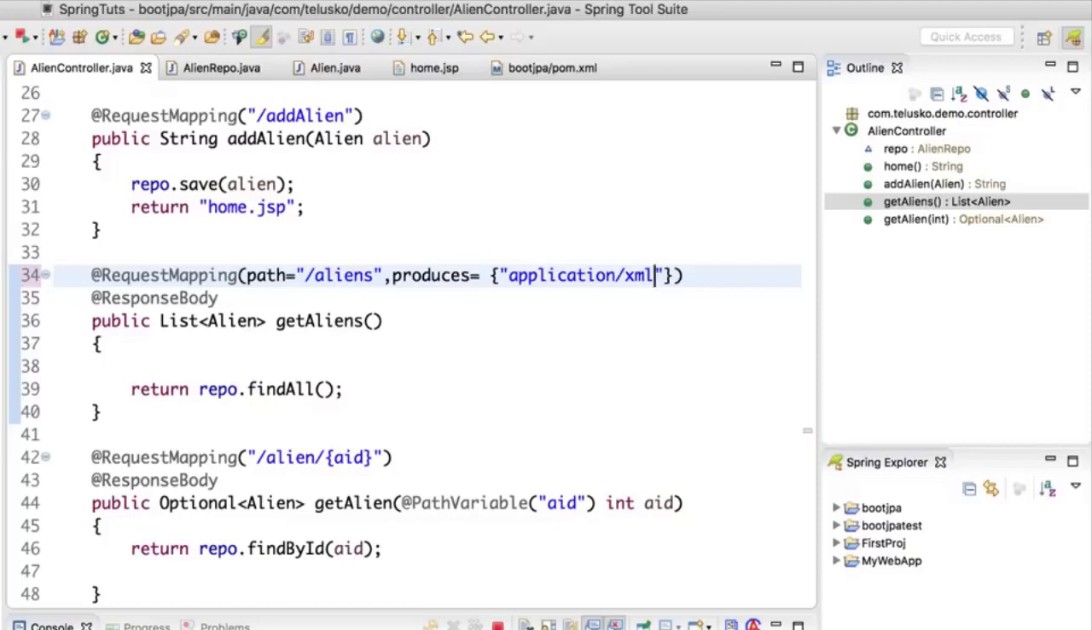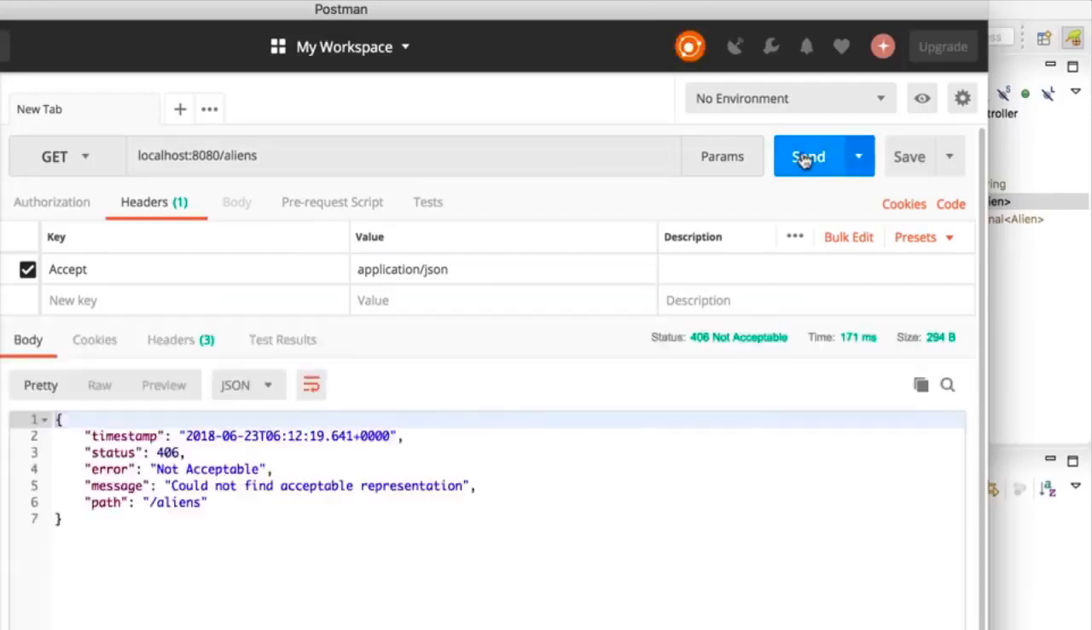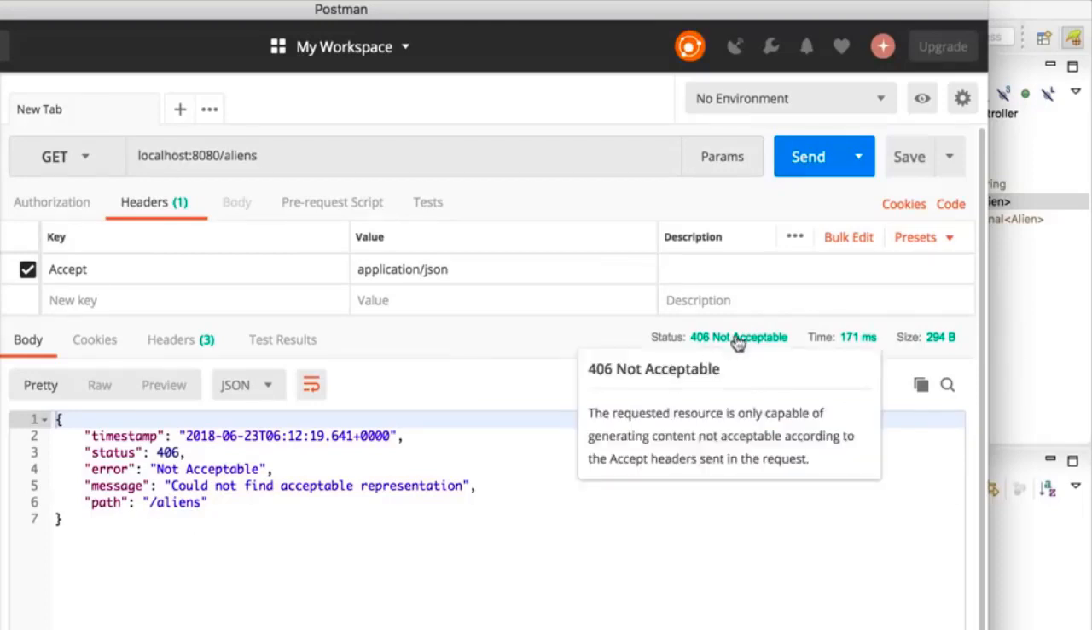So this will produce only XML. This method is not going to produce JSON. Because if you don't mention that, by default it produces both. But what if you want to restrict? The moment you mention XML, it will only support XML now. It will not support JSON. Let's verify. Let's relaunch the application. And here if I click on send, you can see JSON is not working now. We also got an error. It says status 406 not acceptable.